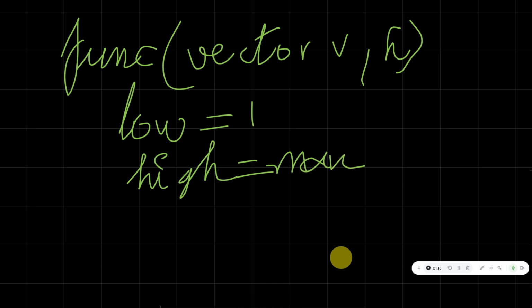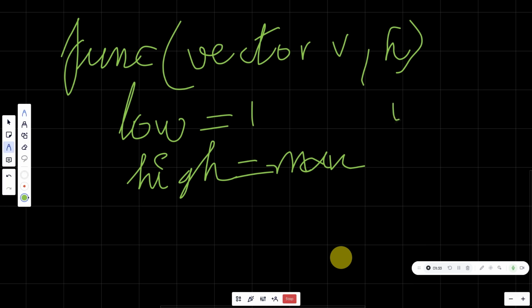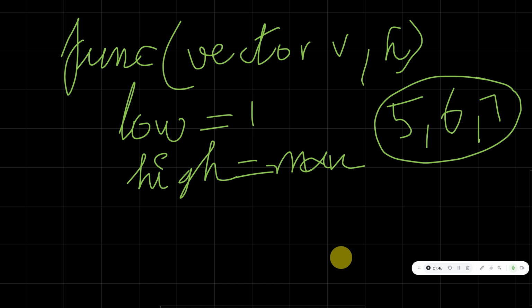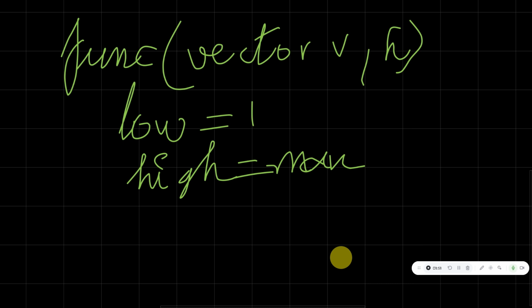Why are we taking high as the max? Because the maximum element in the array will be the maximum eating rate of the monkey. If we go beyond the maximum number, the answer will still remain the same. For example, if the maximum value is 5, even if we take 6 or 7, the total time taken by the monkey to eat all the bananas will remain the same. So that is why we'll take the maximum as our ending point in this problem.